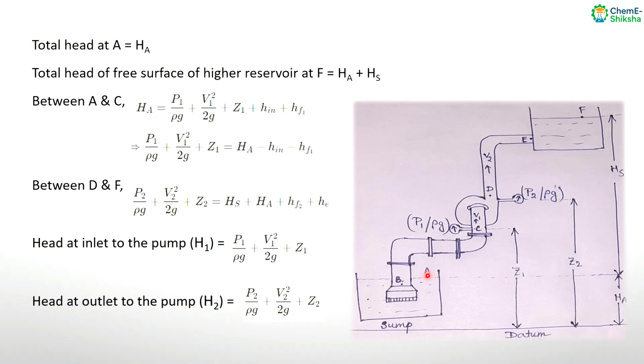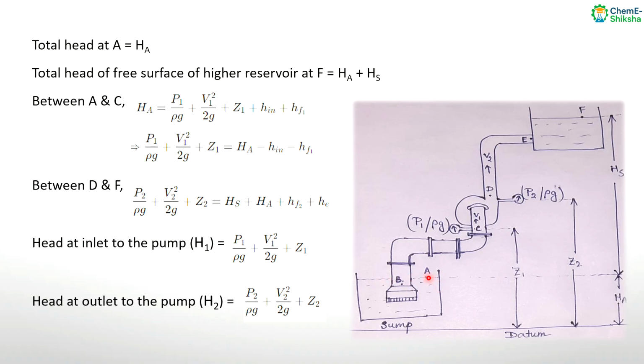Now between this point A and point C, we can write HA is equal to P1 by rho g plus V1 square by 2g plus Z1 plus H in plus HF1. From the modified Bernoulli's principle, the head at this point A is HA.